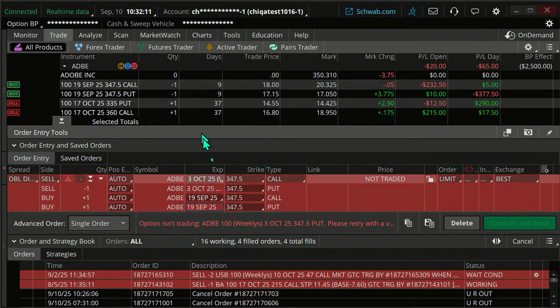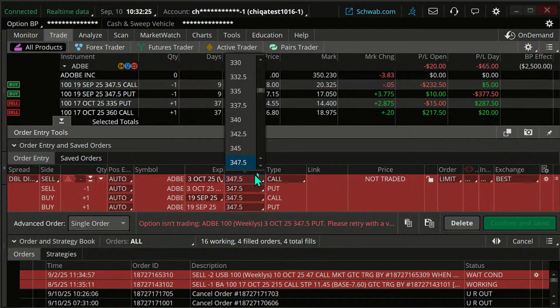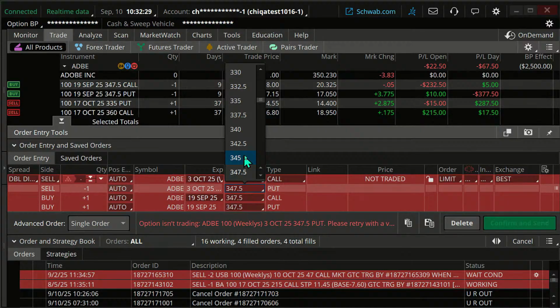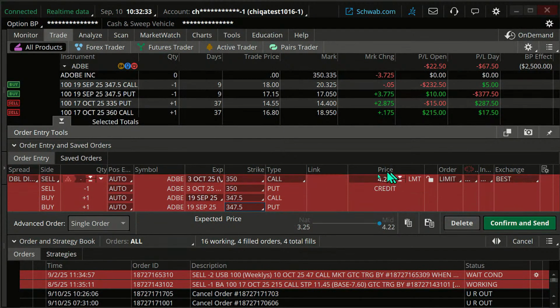And that old strike, the 347.50, isn't even available on that. But we said we were going to do a 350, so I'm going to make that a 350 strike on those. And that's given us about a $422 credit.